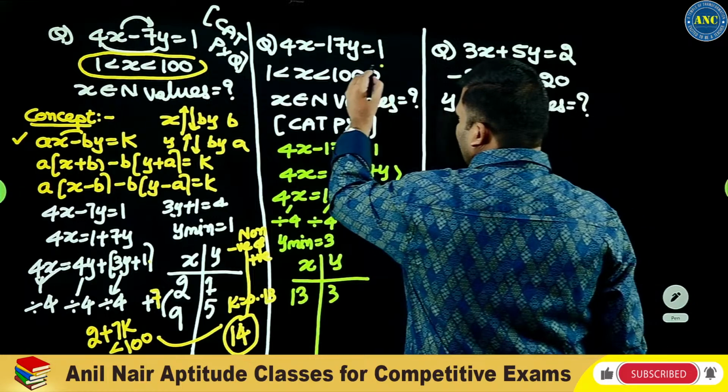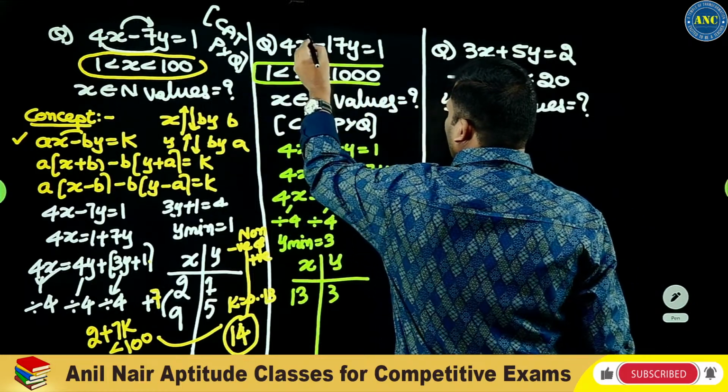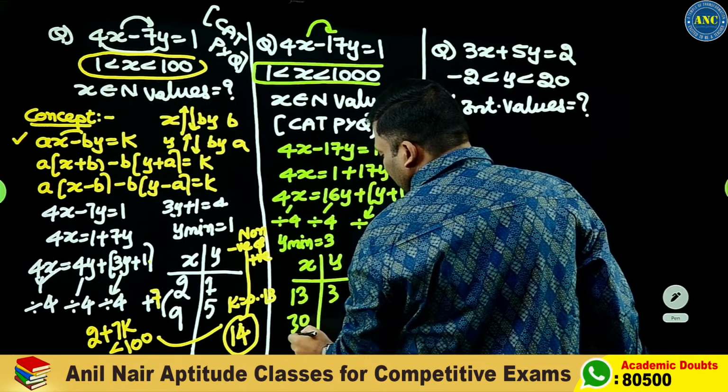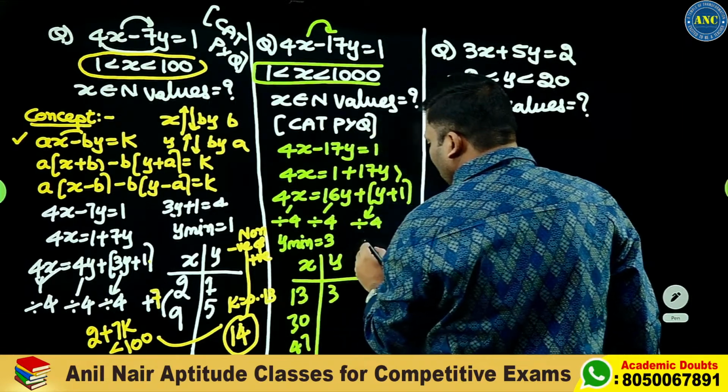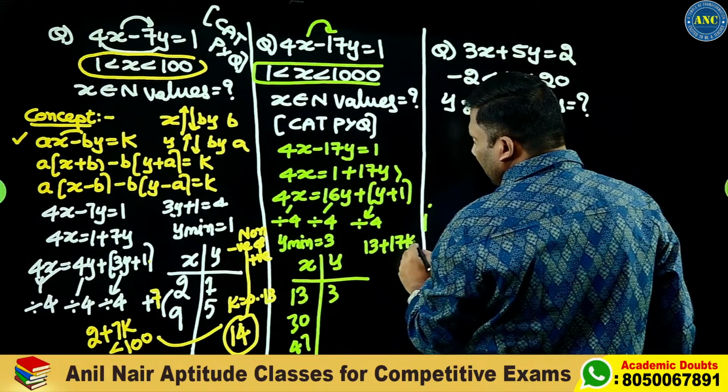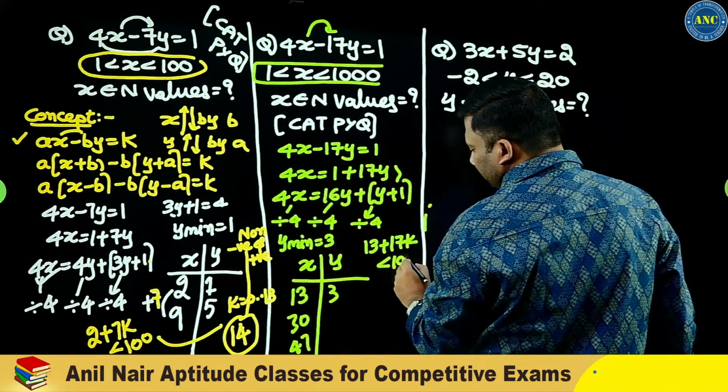Question is on x. X will go in steps of 17. 13 plus 17 is 30. So the expression is 13 plus 17k, and it should be less than 1000.